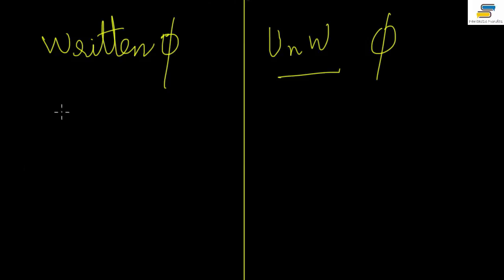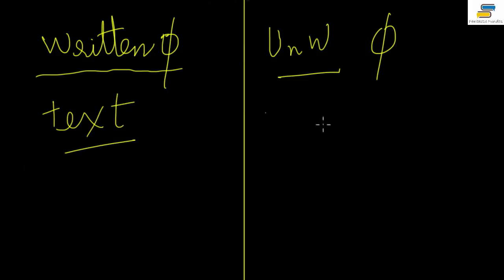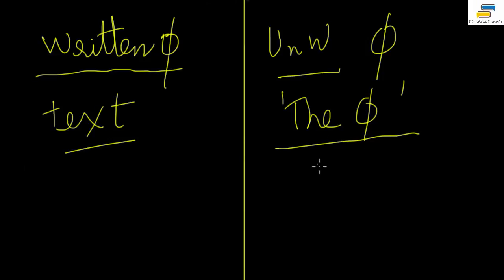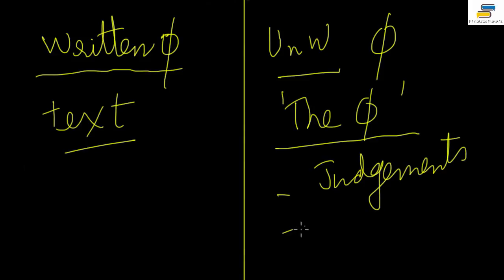Now the main difference between written and unwritten constitution is that we have a written text. When we say that it's unwritten, it doesn't mean that there is no constitution. It means the constitution is there, but it is not in the shape the way we have our constitutional book. They don't have it. What do they have then? They have all the judgments, all the other laws, and some of those laws form part of the basic structure, which are non-violable.